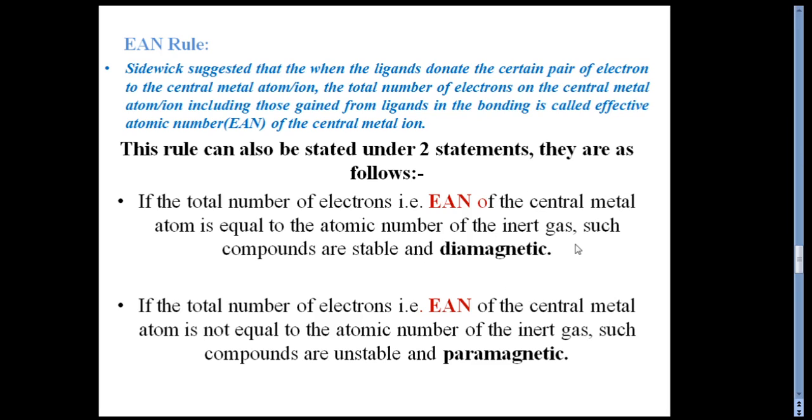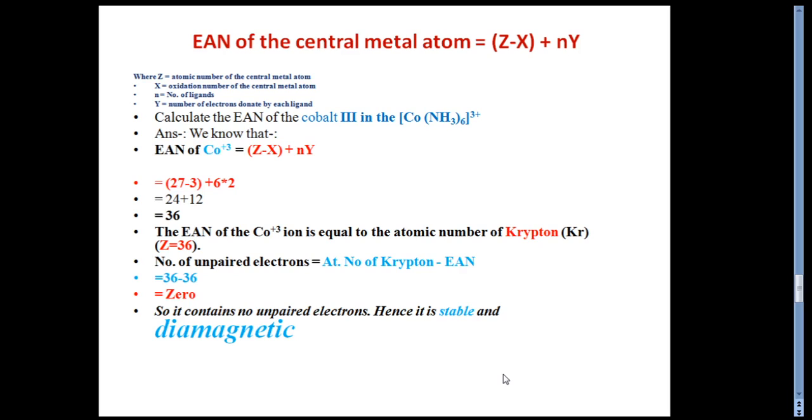So we will validate these two statements by taking some interesting numerical examples of effective atomic number. For that we will use this formula: Z minus X plus NY. Here Z is the atomic number of the central metal atom and X is the oxidation number of the central metal atom. N is the number of ligands, and Y is the number of electrons donated by each and every ligand.